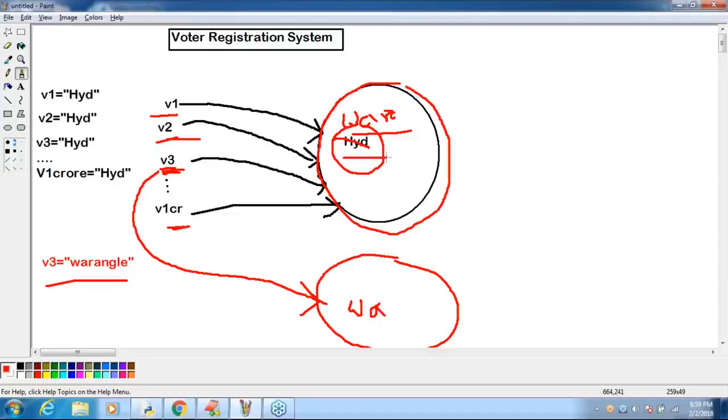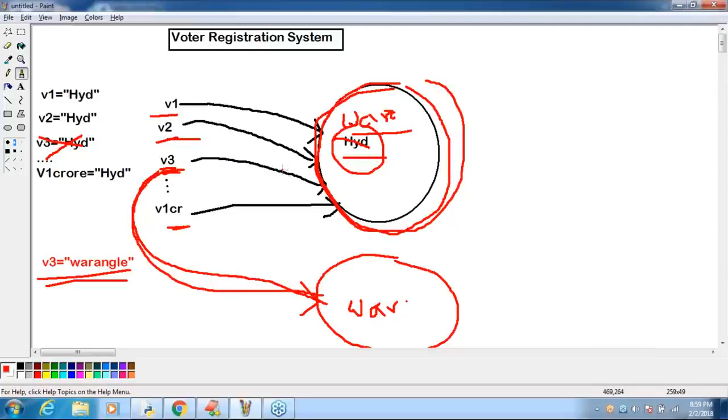Are you able to understand? Okay. So what is the meaning? Why is the immutability concept required? Several people are sharing the same object. If one person changes the content, all the remaining people are going to be affected. To overcome this problem, the immutability concept is required. Now v3 is no longer Hyderabad, because v3 is Warangal. Now onwards v3 points to Warangal only. But the Hyderabad object is still there, used by the remaining references. Clear?